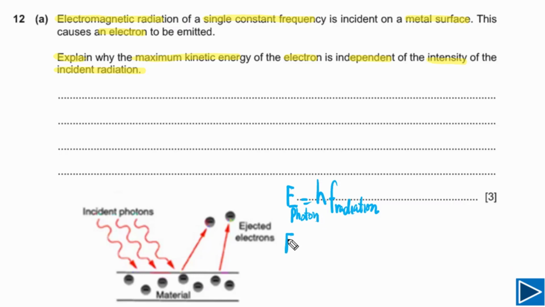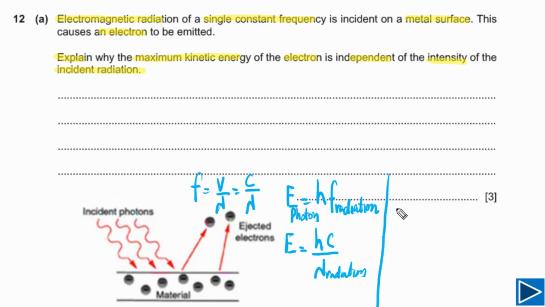We can also write down energy of photon in terms of wavelength. We can say this is hc over lambda. So lambda is the wavelength of incident radiation. f is equal to v over lambda. So here we are talking about electromagnetic radiation, so this is c over lambda.